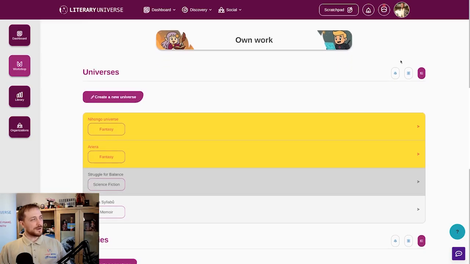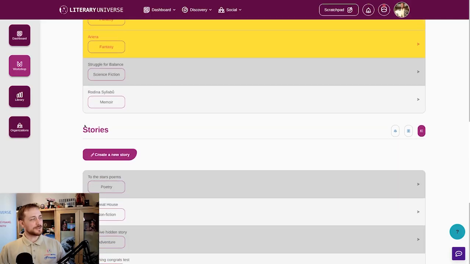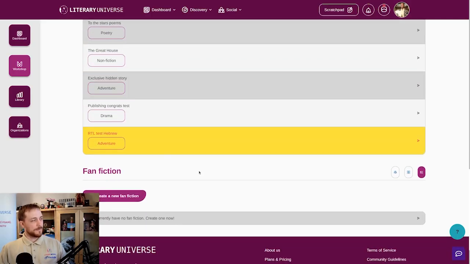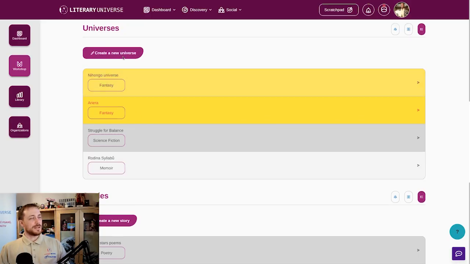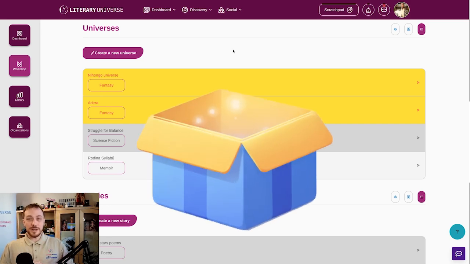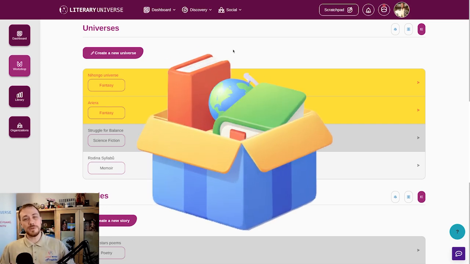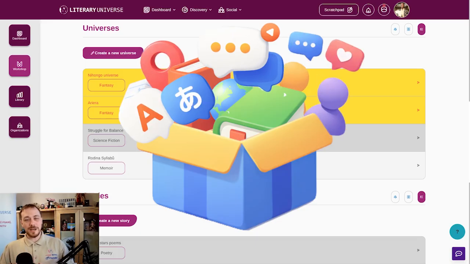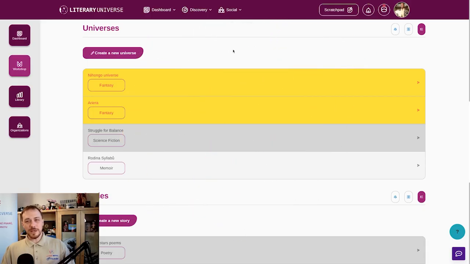Now then, let's take a look at your own work. So we have here universes, stories, and fan fiction. Let's take this from the top. Universes are our literary worlds. They are containers which can have multiple stories. You can have an encyclopedia and other things. These are designed for long-running stories or stories that have a lot of characters and locations, and in general, you want to showcase all those. We recommend universes be used with genre fiction because that's where they can shine the most and make the most sense.